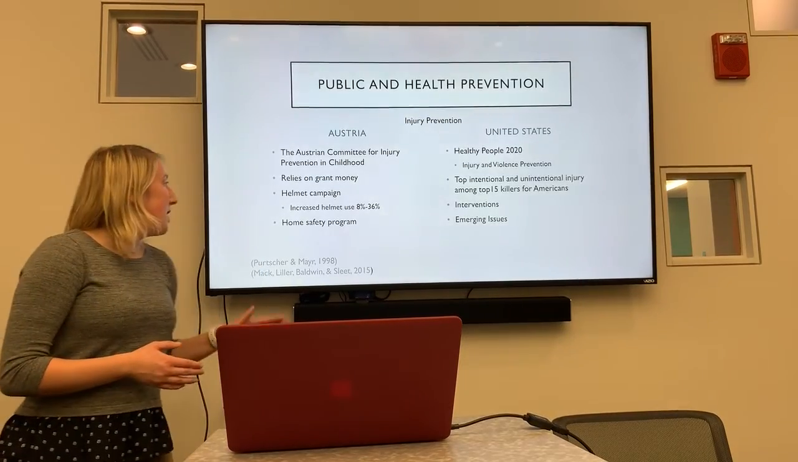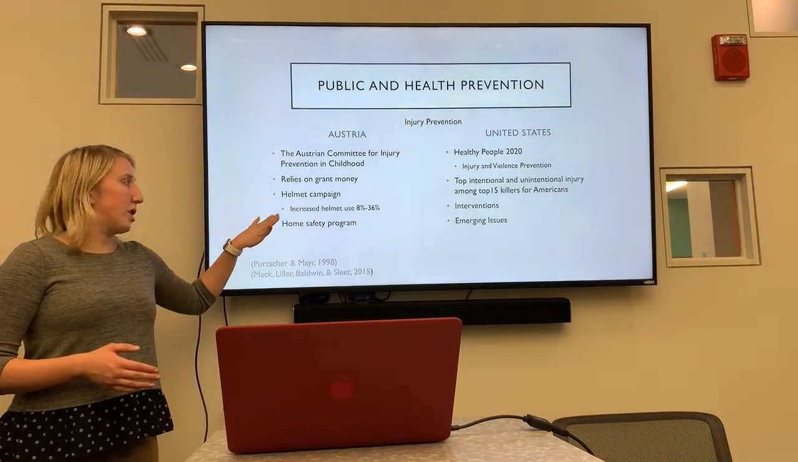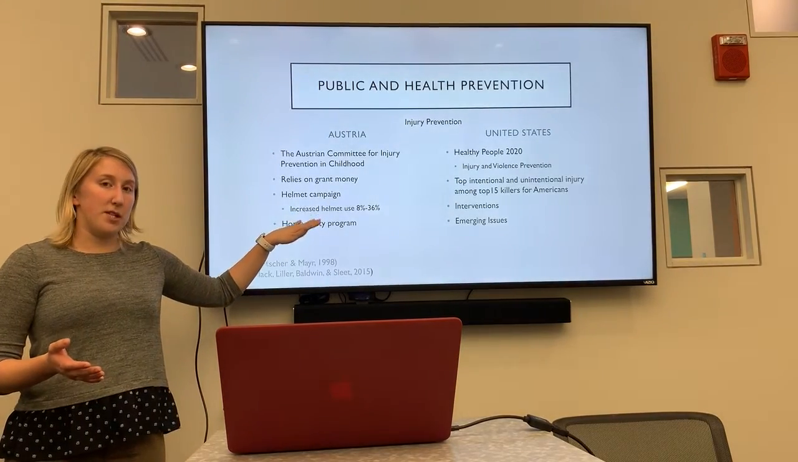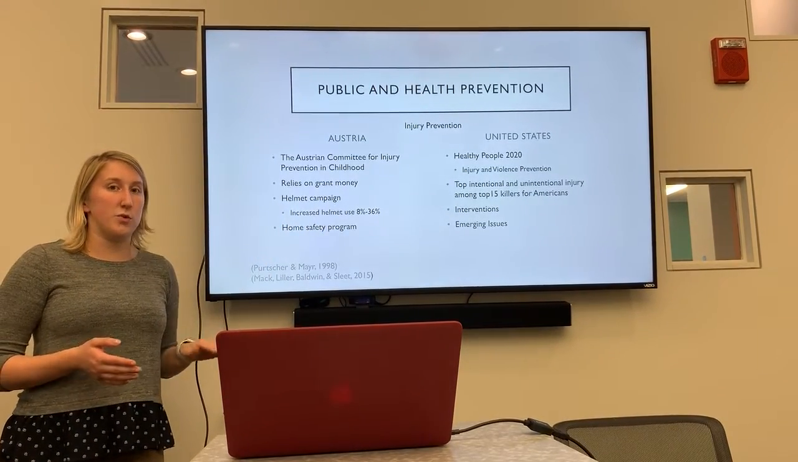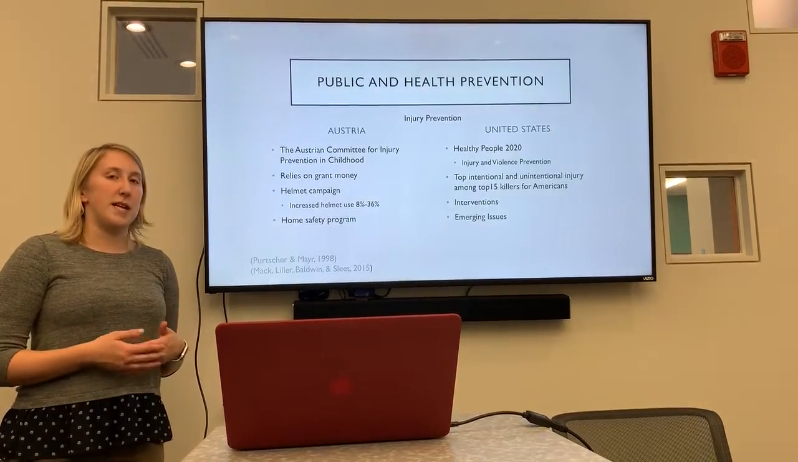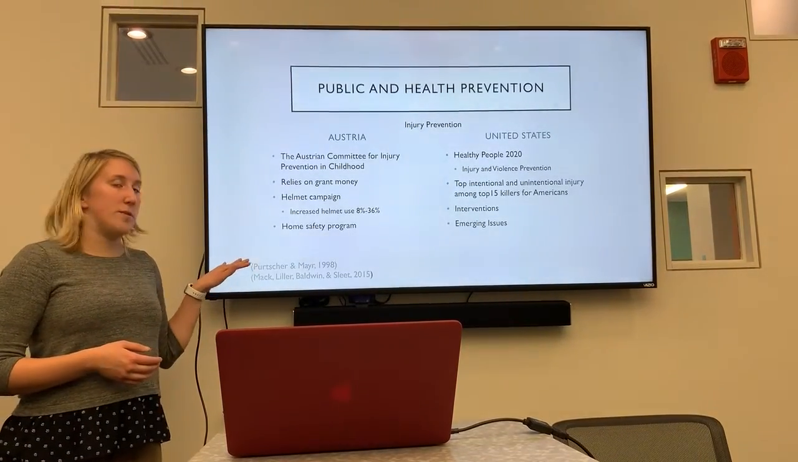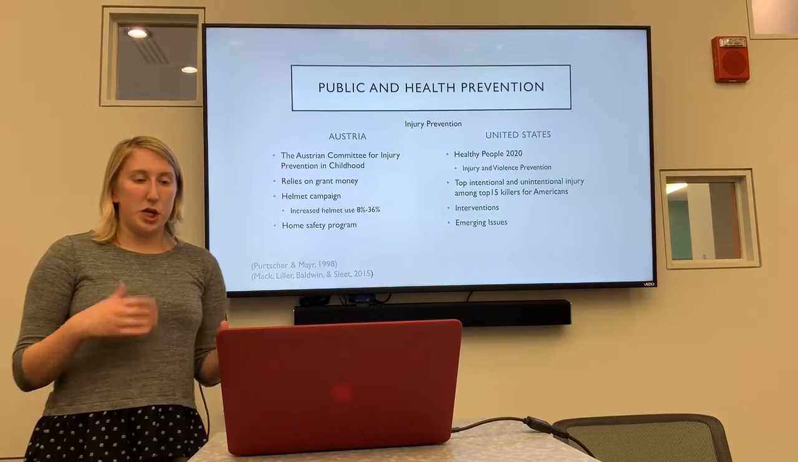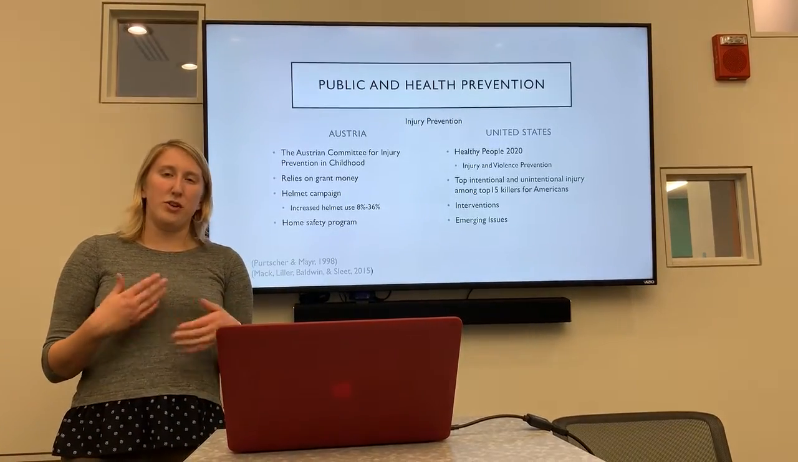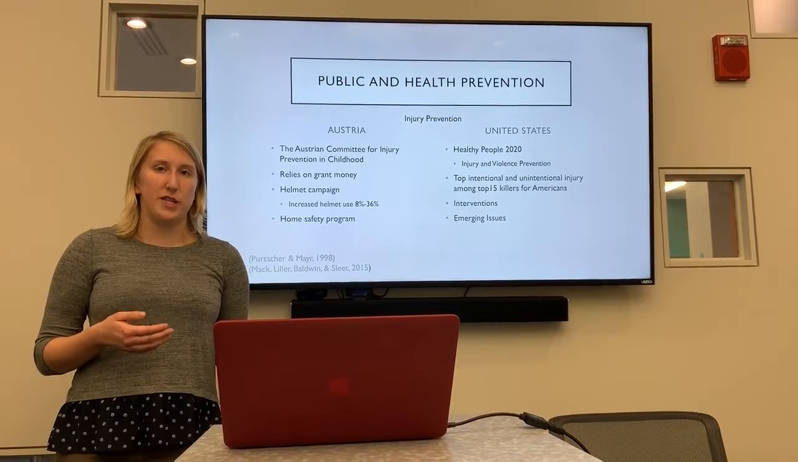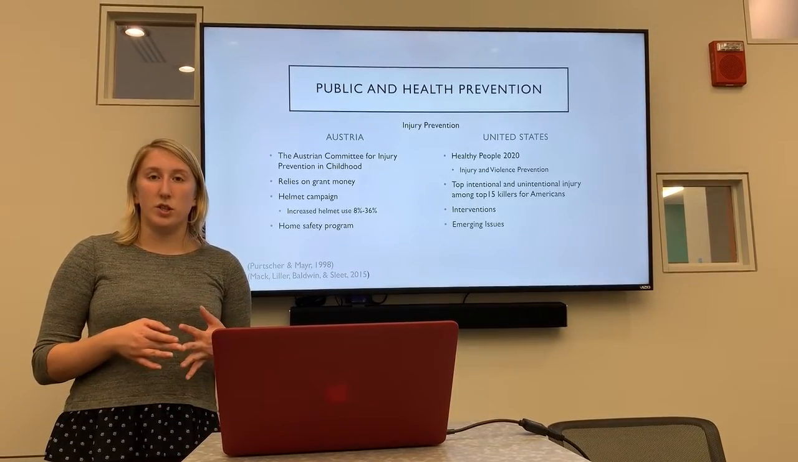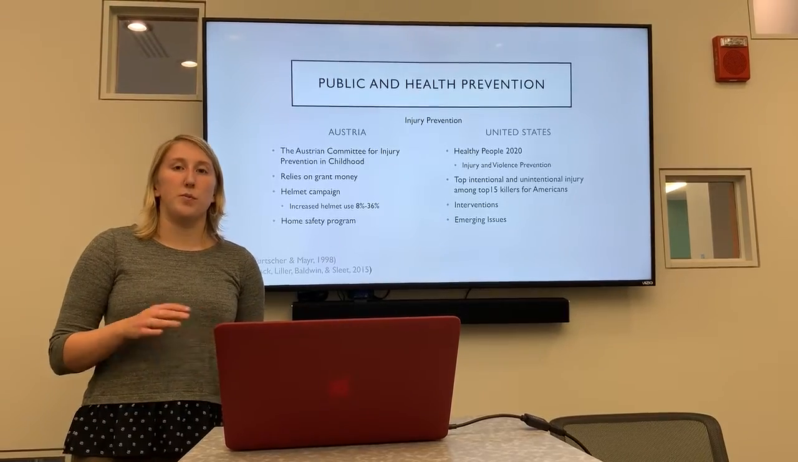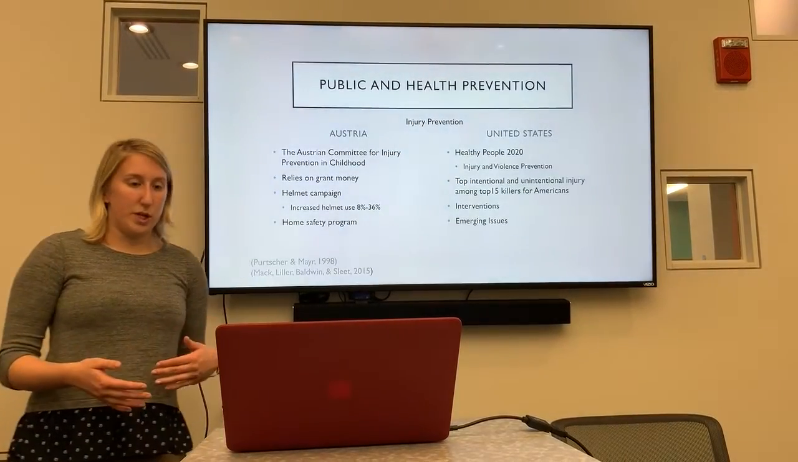So they created the helmet campaign, which would be for the bicycle injuries, and that increased helmet use from 8% to 36% in just 3 years, which is remarkable, and they're still implementing that campaign today. And then we have the home safety program, which includes a kit, and that kit includes items to treat household injuries, such as poisoning or burns and scalds, and so that's just another resource that families can use in order to prevent household injuries.